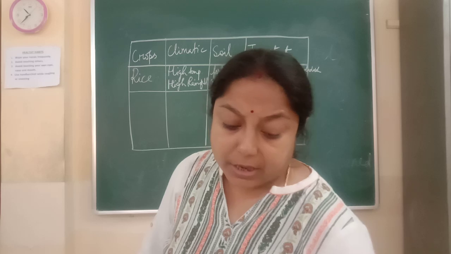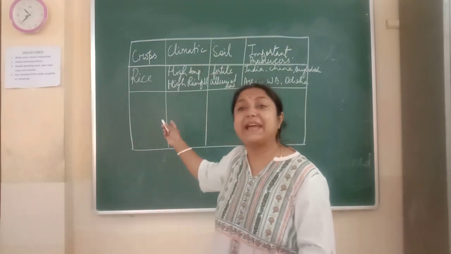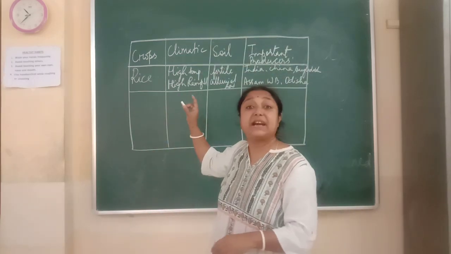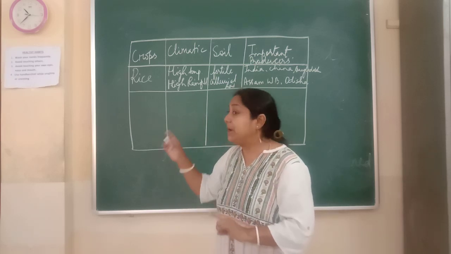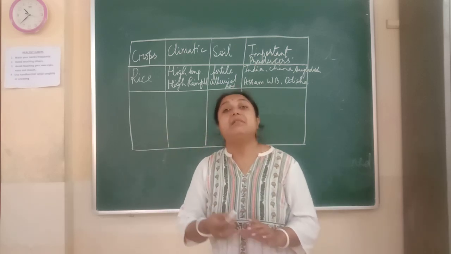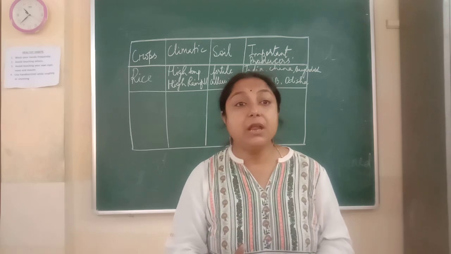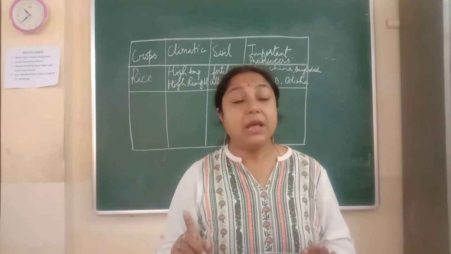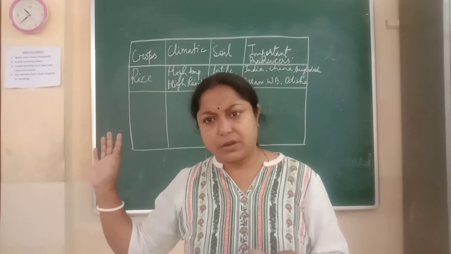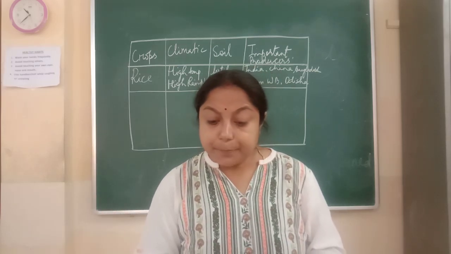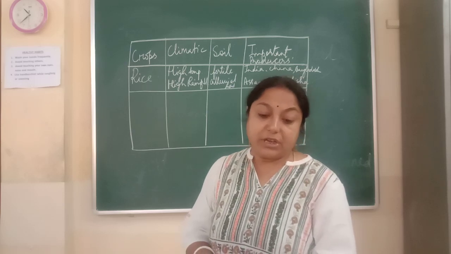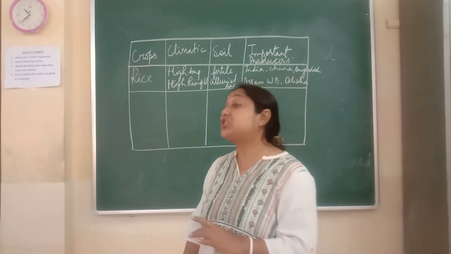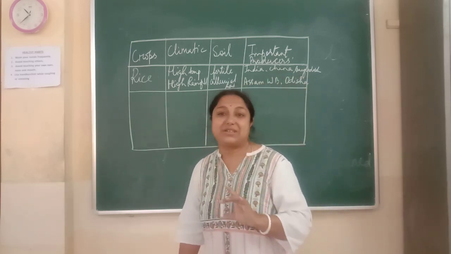Now come to the second crop, wheat. Rice is a kharif crop, I think you all know. Rice grows in summer. Now come to wheat. Wheat is a rabi crop. It is grown with moderate rainfall during the growing season and bright sunshine during harvesting.